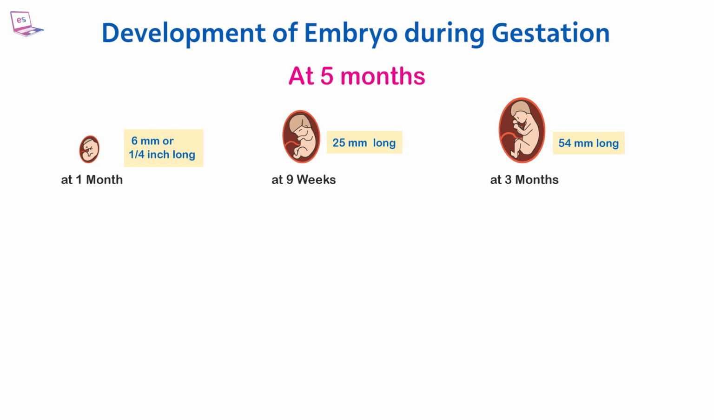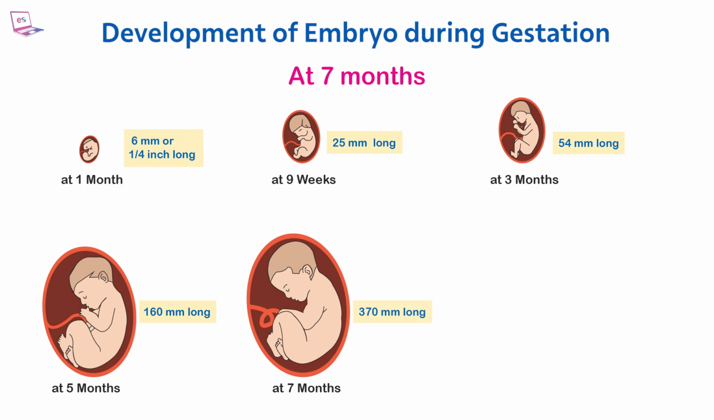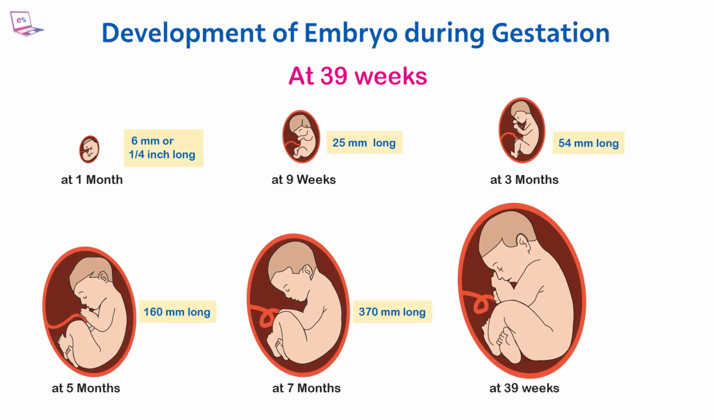At 5 months, the fetus will be about 160 millimeters long, and it will start kicking. The fingernails can also be felt at this stage. The baby will start urinating from the week 20 of pregnancy. At 7 months, the fetus will be 370 millimeters long, and there is a fair chance of survival if it is born at this stage. At week 28 of the pregnancy, the baby can open its eyes. At 39 weeks, the baby is fully developed with a length of 520 millimeters long and ready to be born at this stage.